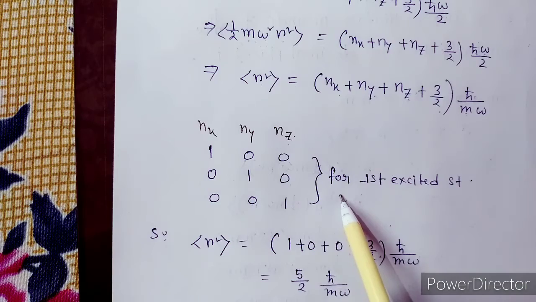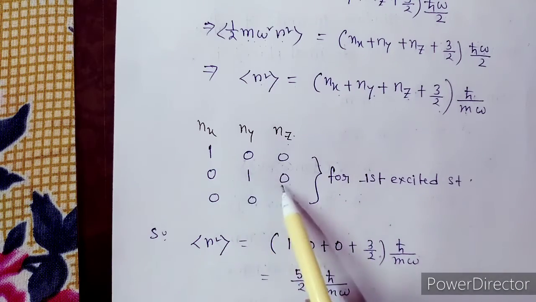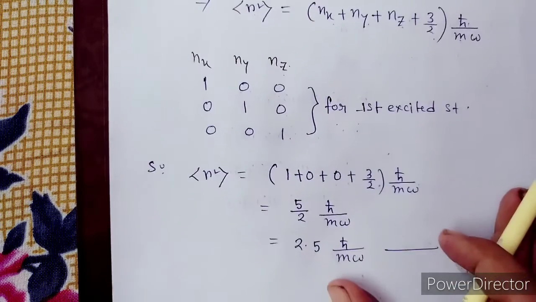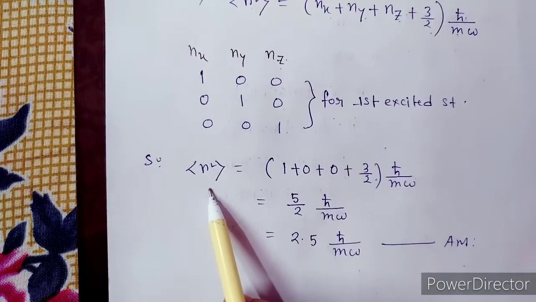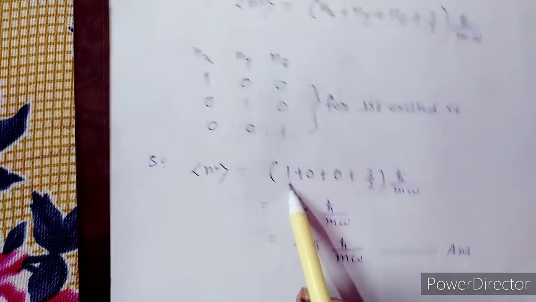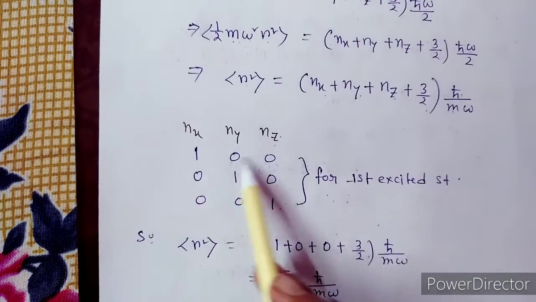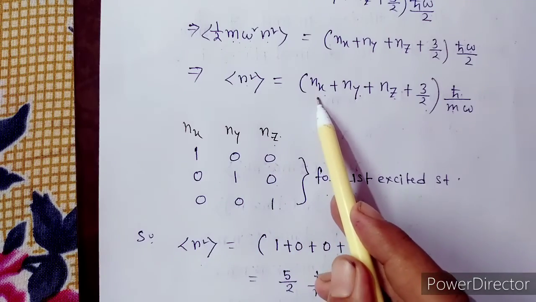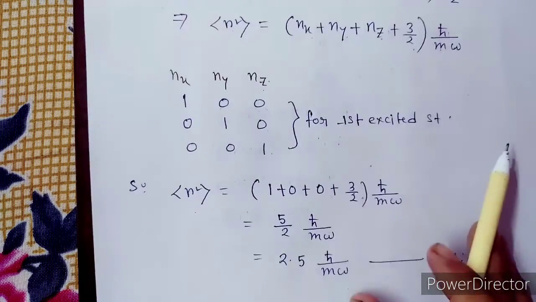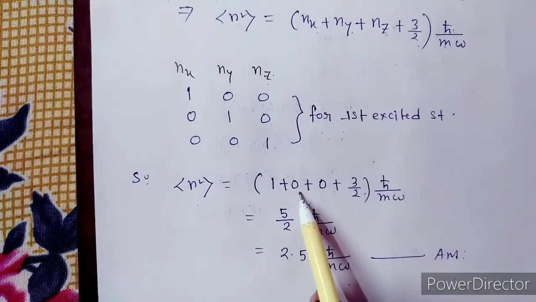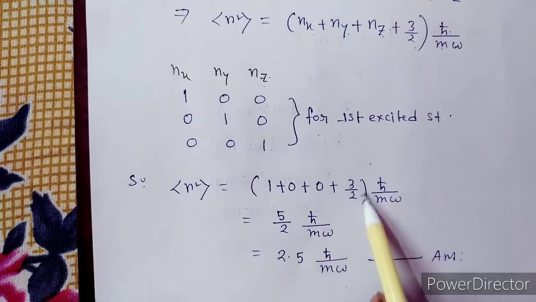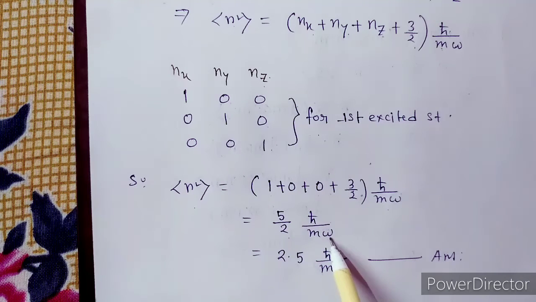Okay, so we can choose any one of them. Here we take the value 100. So we get r square average equals 1 plus 0 plus 0 plus 3 by 2, times h cut by m omega. So 5 by 2 h cut by m omega. So this is 2.5 h cut by m omega, and this is the answer.